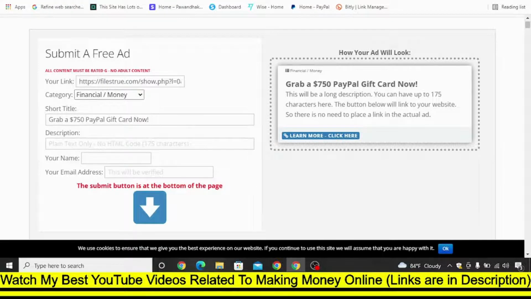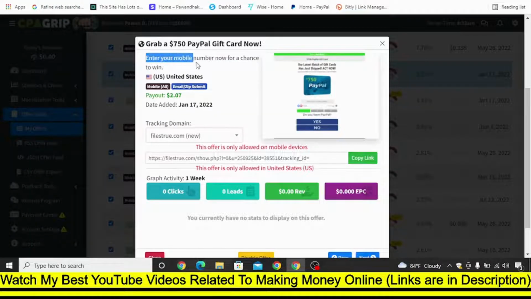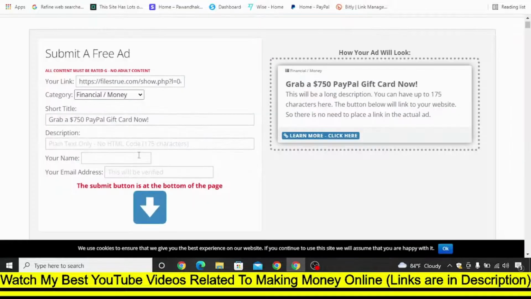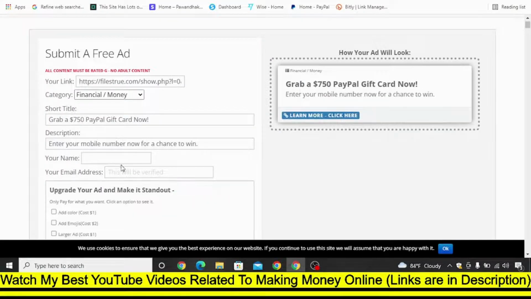And in the description you need to write something. Here you can see, enter your mobile number now for a chance. So this offer is like people need to put their mobile number instead of email. Okay, that's fine, you can put it, and you can put your name. Whatever your name is, just put it here. And in email address, you need to put an email address that you can verify.